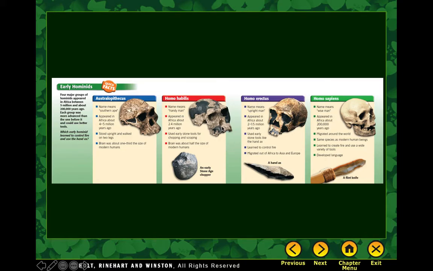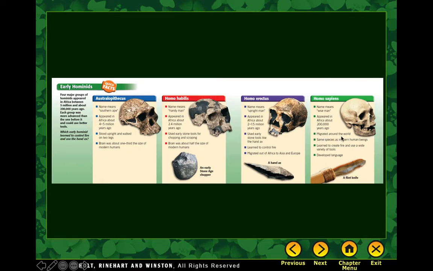Homo erectus man, you can see his brain started evolving, his skull started evolving. This is about 1.5 to 2 million years ago. They used hand axes, they learned to control fire, and they started migrating across Africa, Asia, and Europe. And this is what our skulls look like today. Wise man, Homo sapiens, appeared in Africa about 200,000 years ago.